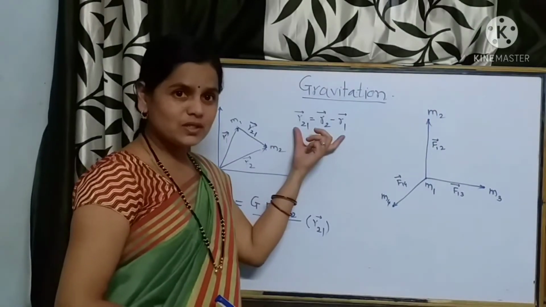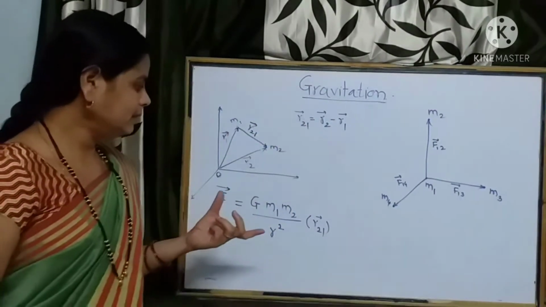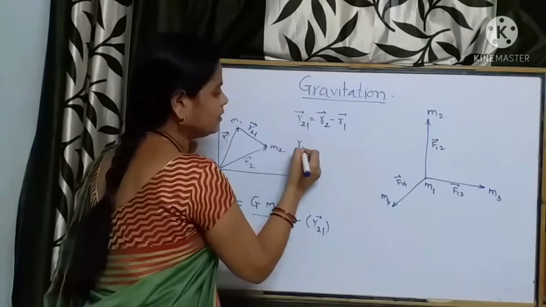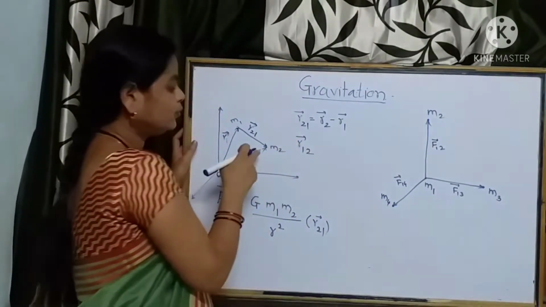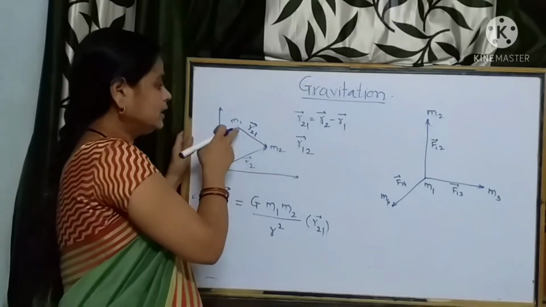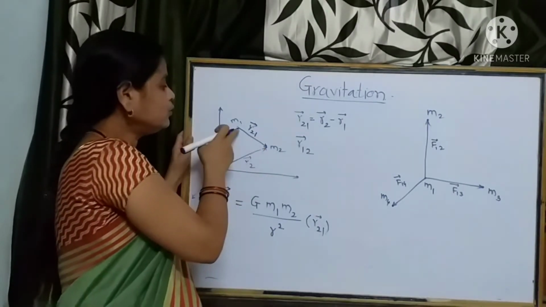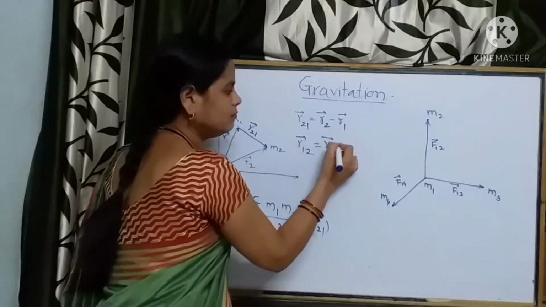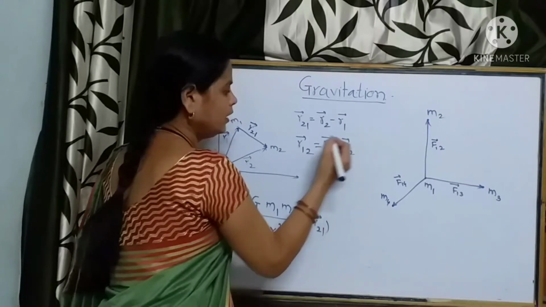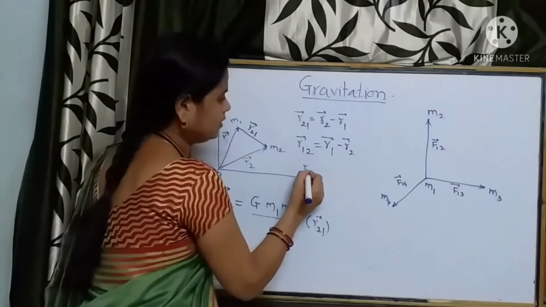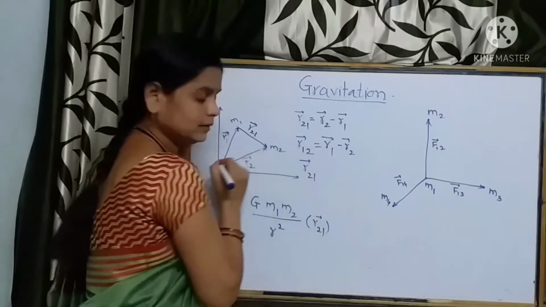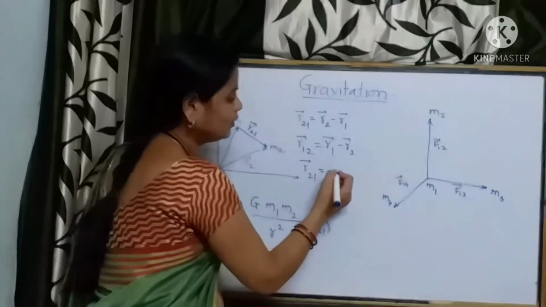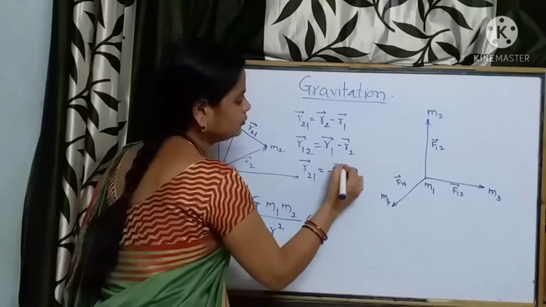So this is the position vector. Similarly, suppose we want to find the position vector r12, that is from m2 to m1, we will have to write vector r1 minus vector r2. It means position vector r21 is equal to minus of vector r12.